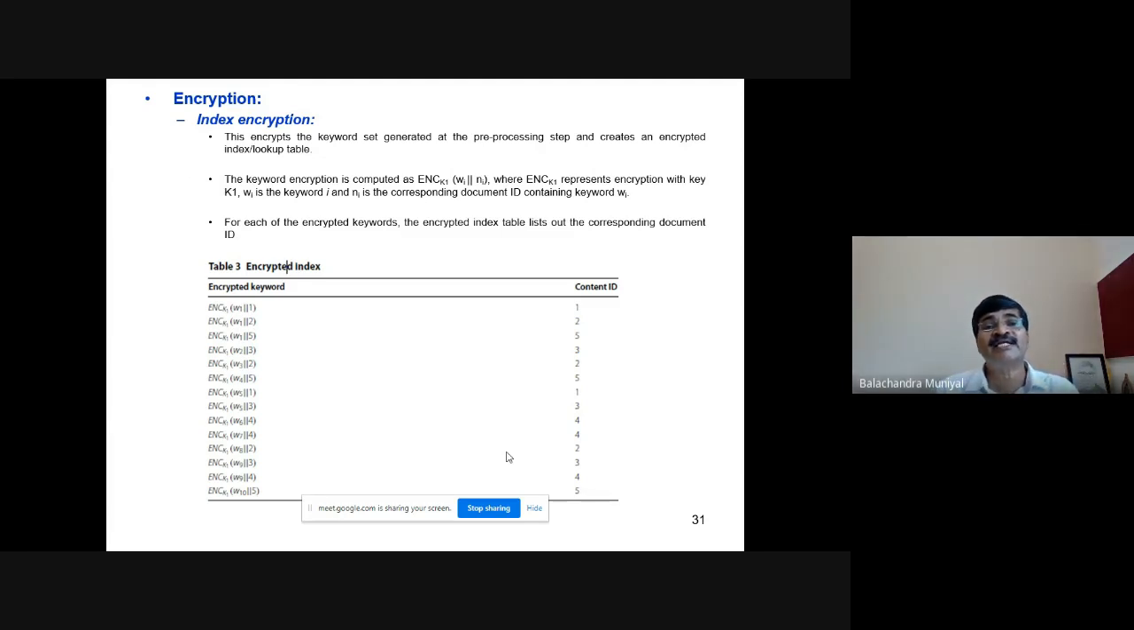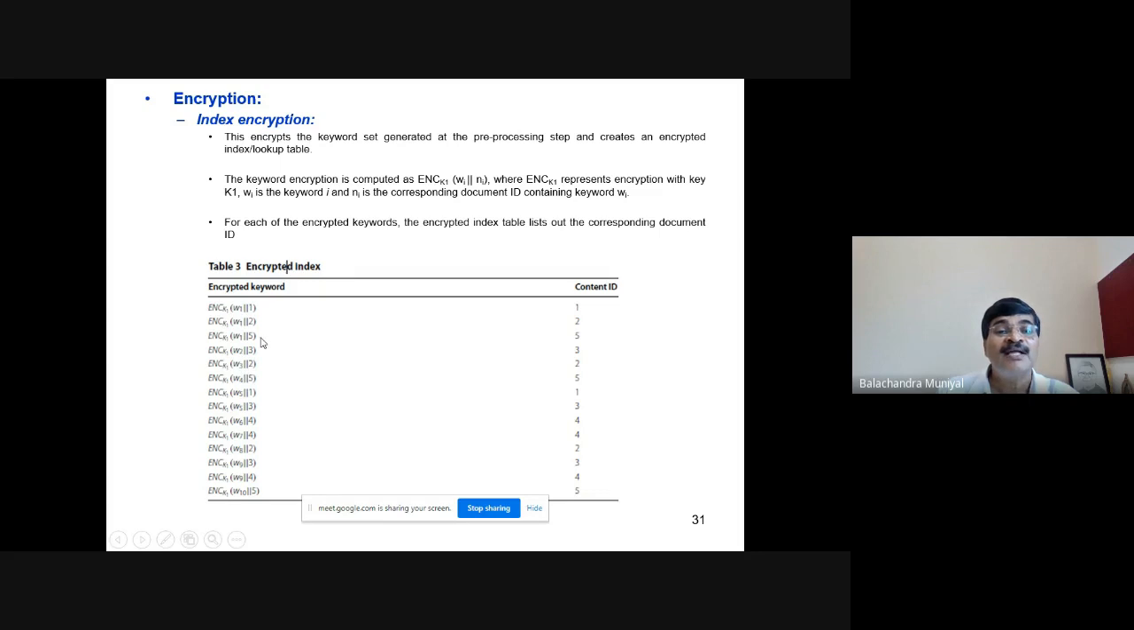Encryption of the index data structure and the documents. Both the entities are encrypted here. Key K1 is used to encrypt the inverted index data structure. You just see how the keywords are encrypted and stored in the encrypted index data structure.